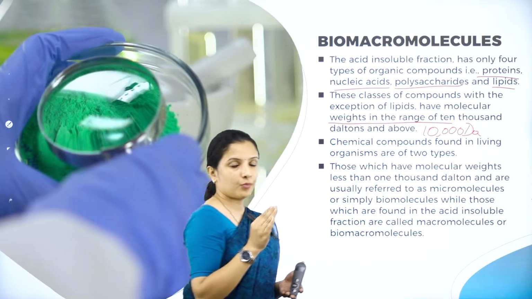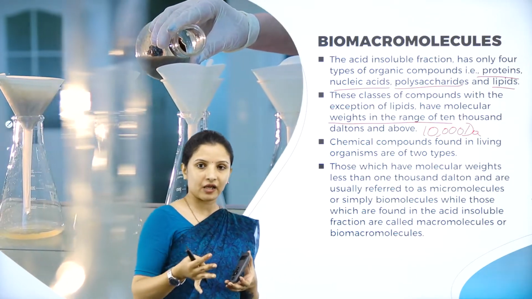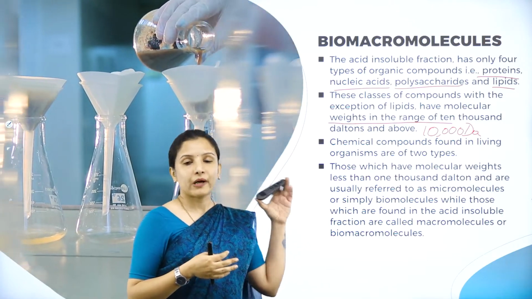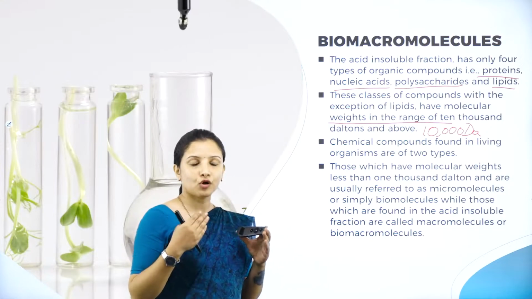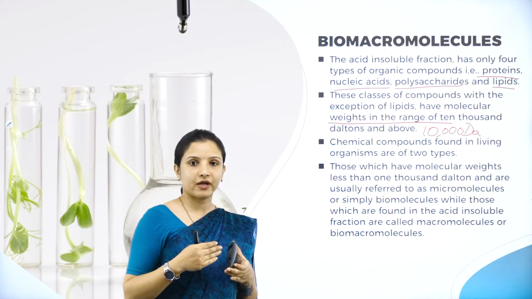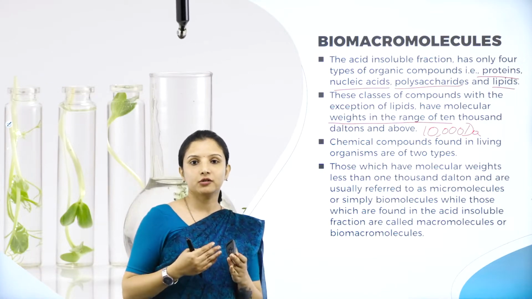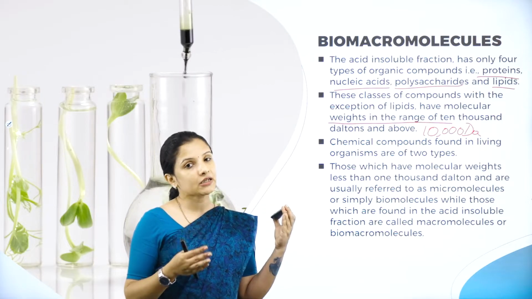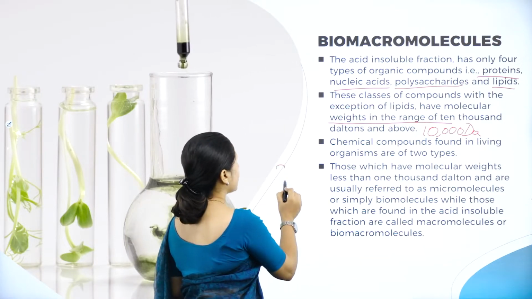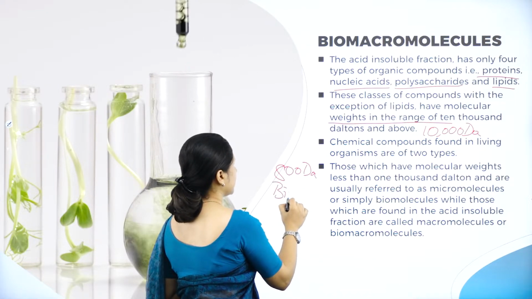So those compounds having a molecular weight of 10,000 Dalton and above are called the biomacromolecules or the macromolecules. And those compounds having a molecular weight less than 1,000 Dalton are called the biomolecules or the micromolecules. And lipids have a weight of 800 Dalton, and that is why lipids are biomolecules.